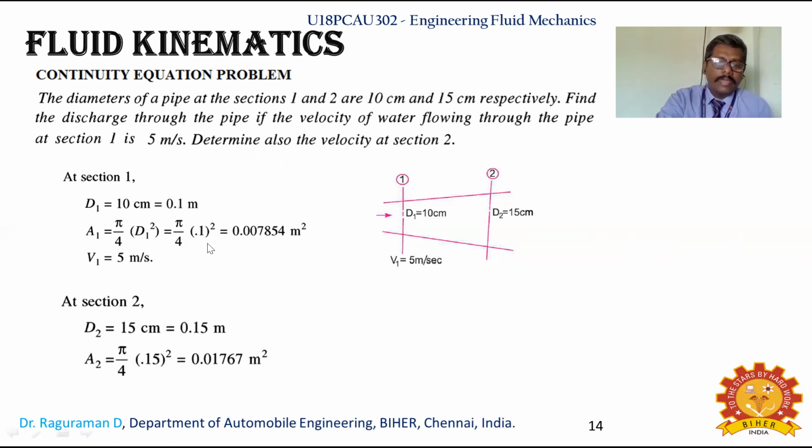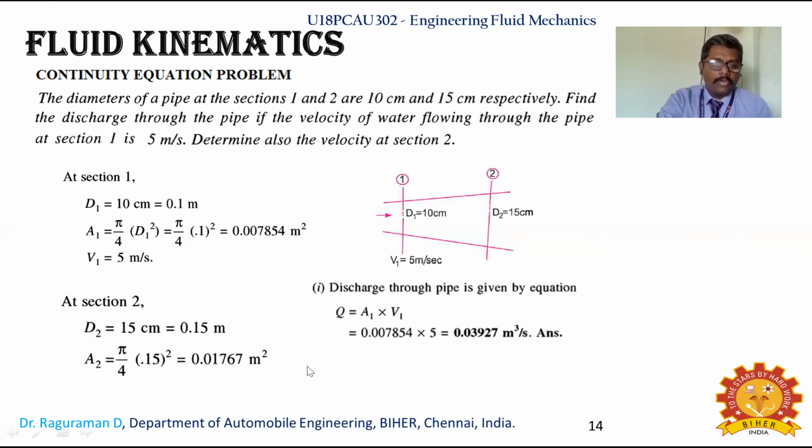Now at section 2, we convert d2 also into meter and calculate the respective area using pi by 4 d2 square. Substituting the D2 value, you calculate A2. And we know the discharge through the pipe at section 1 is Q equal to A1 V1. It is given that the fluid is water, which is a standard liquid.